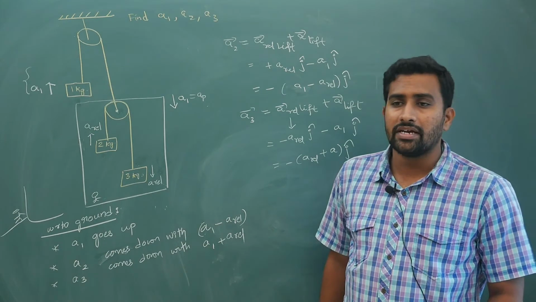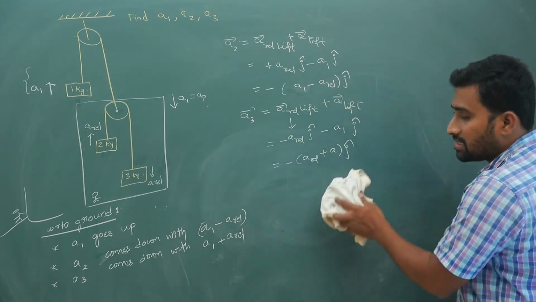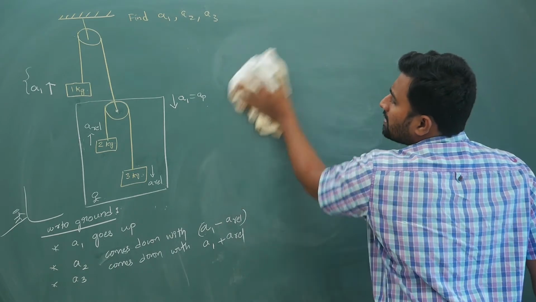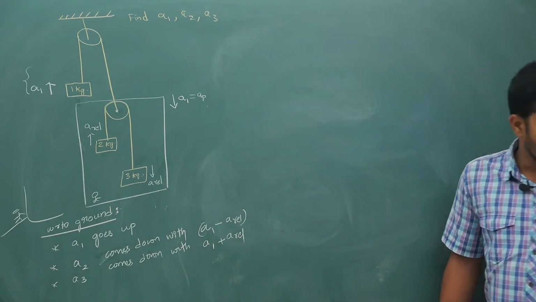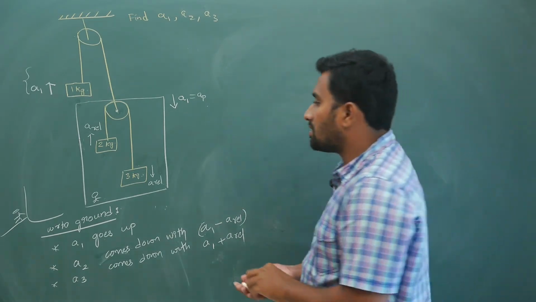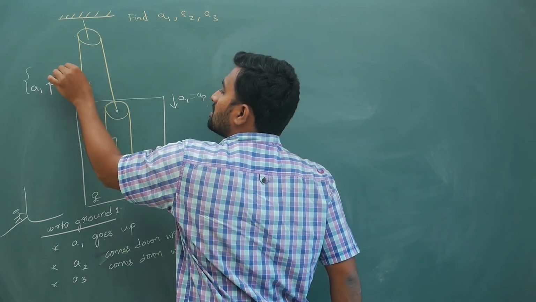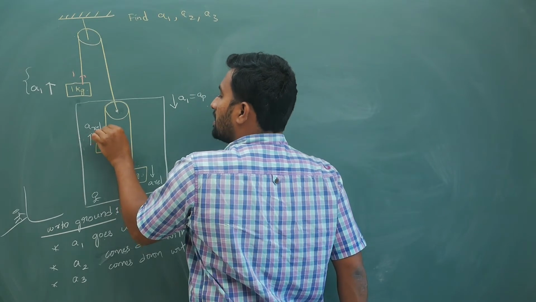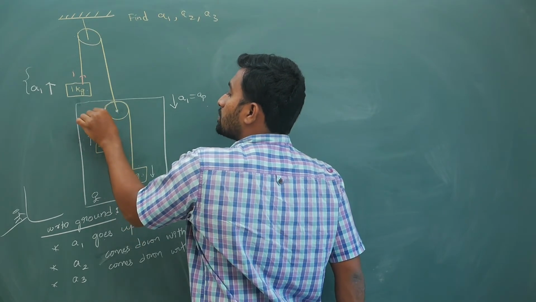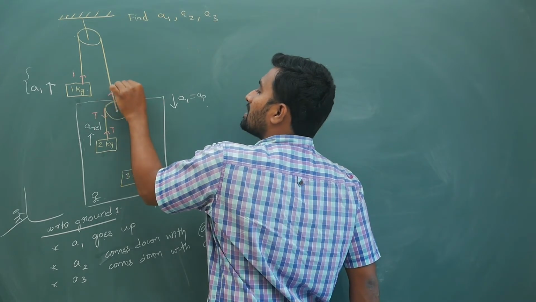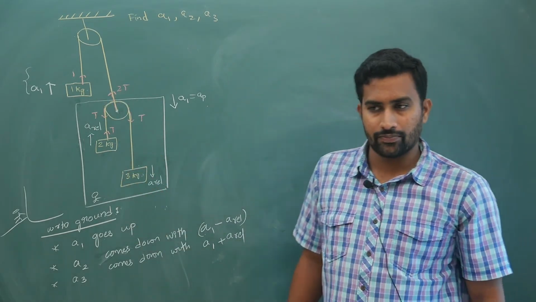So now let us try to simplify it further. I am erasing this equation. Now your problem solving is easy, it's not tough at all. First let's mark the tension part as well. If it is T on this side of the pulley, and the pulley is massless, net force is supposed to be 0.